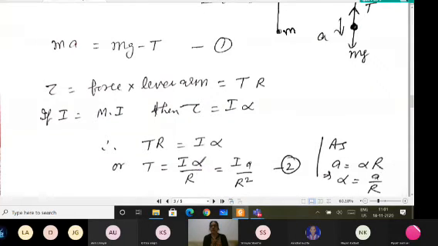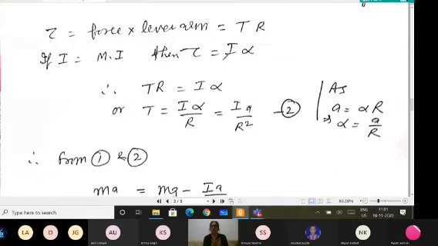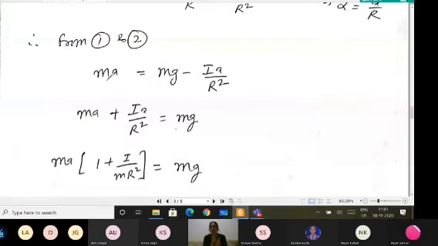Now I can write this value I alpha upon R in terms of linear acceleration a, because a equals alpha R. So alpha is a upon R, and I get T equals I a upon R square. This value of T you have to put in equation number 1. Now when you put this value of T, I get a. With what acceleration the mass will come down, that you have to find.